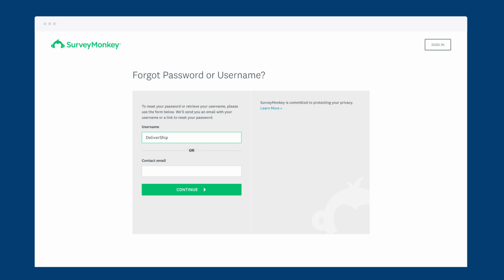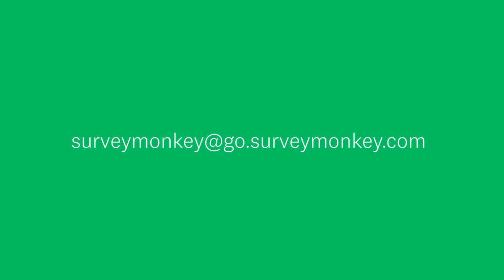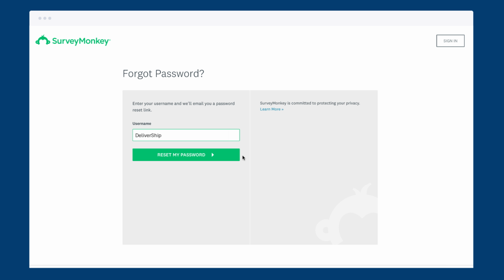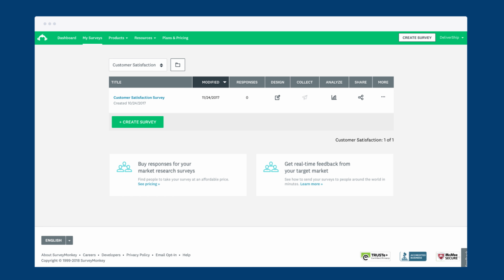When you've requested a password but the email still hasn't arrived, check that dreaded junk or spam folder as it may have been sent there. Still no luck? Your email client may be blocking our email from coming through. Add SurveyMonkey at go.surveymonkey.com to your contact list or a safe senders list. Then send another request. Once you're all signed in, you can get back to all your surveying needs.